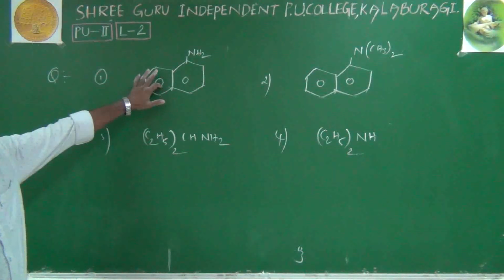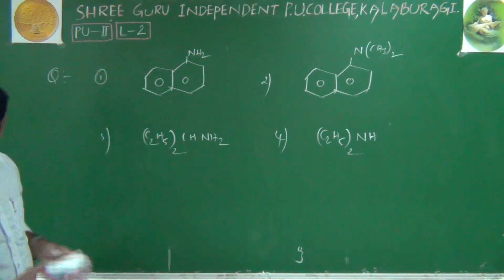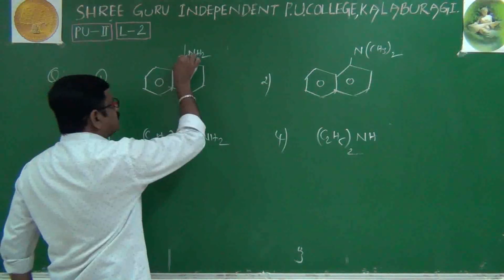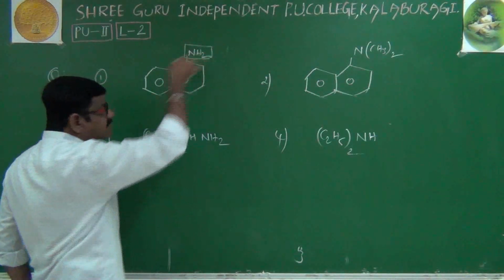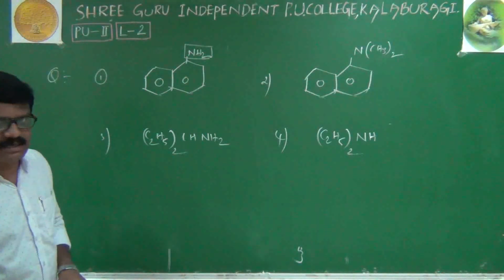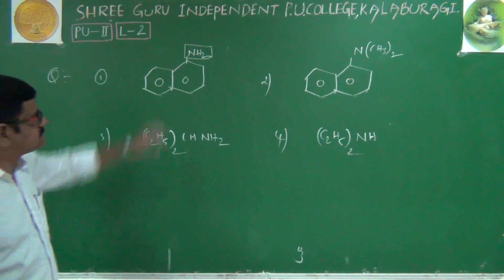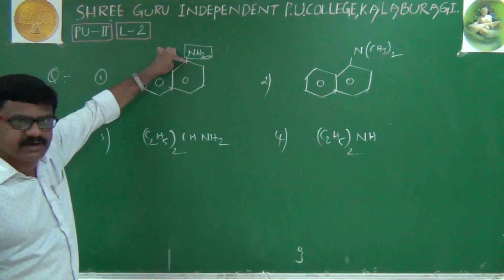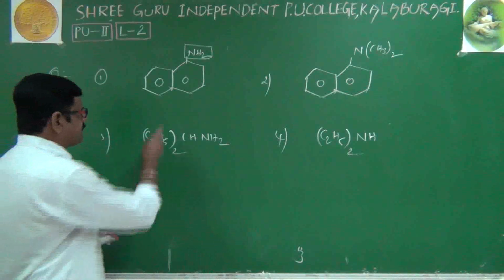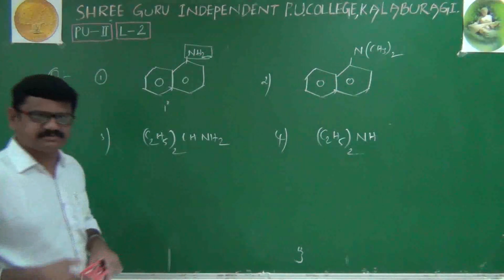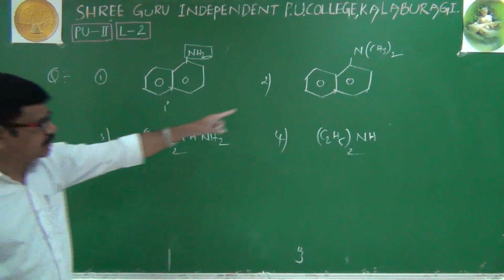We will go to the first question. Don't see any other things; we will see only the functional group. Here NH2 is there. Blindly we can tell it is a primary amine, because nitrogen is connected to only one carbon atom. Absolutely primary amine, no doubt. That is our answer.